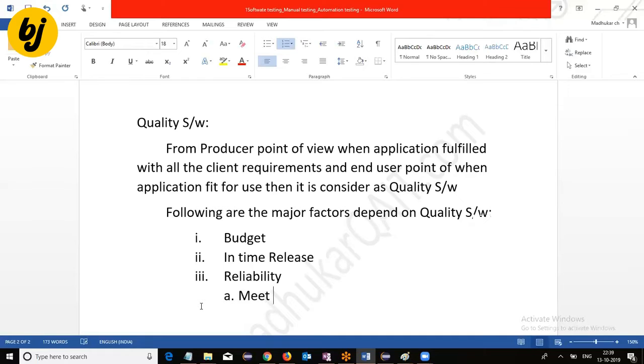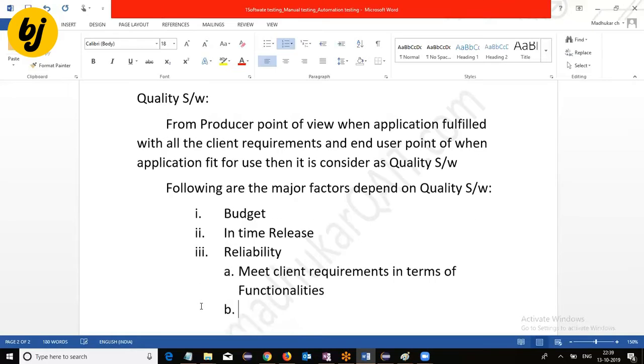One is it should meet client requirements in terms of functionalities. That means if I go for the Gmail application, what are the requirements for the client generally? Create account, log into the Gmail account, compose mail, delete mail. This type of transactions to perform. So corresponding functionalities are implemented or not in the application. That is meeting client requirements in terms of functionalities.